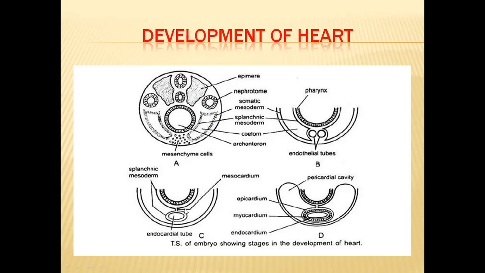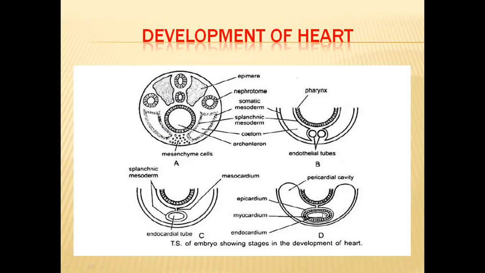This splanchnic mesodermal layer will fuse with this endocardial tube. This splanchnic mesodermal layer forms the myocardium part.